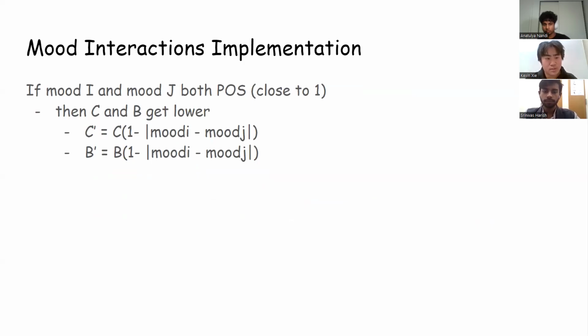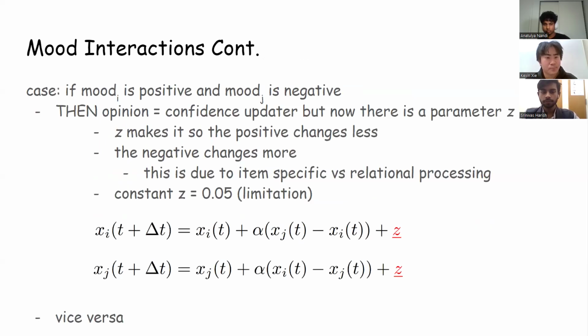Whereas two positive nodes would have a confidence bound and a beta that is lower, meaning that they really want to stay near their opinion and not find other people unsimilar to them.